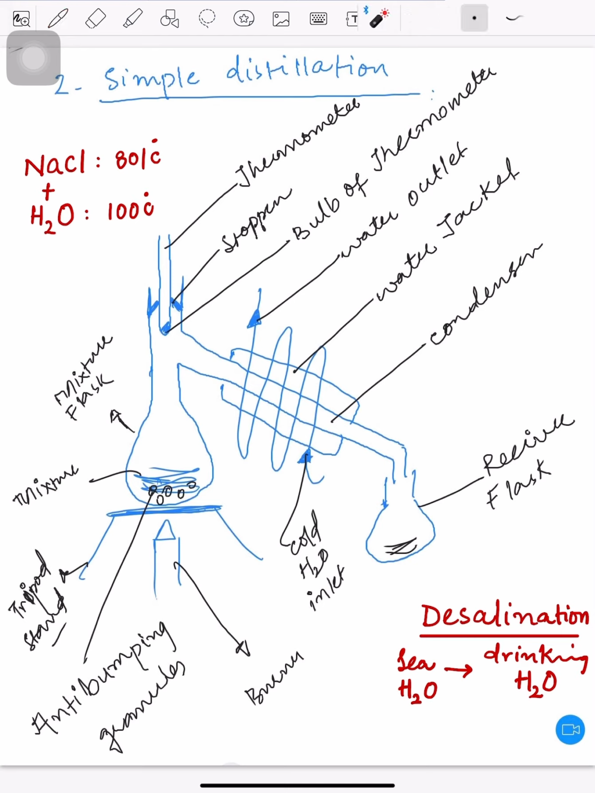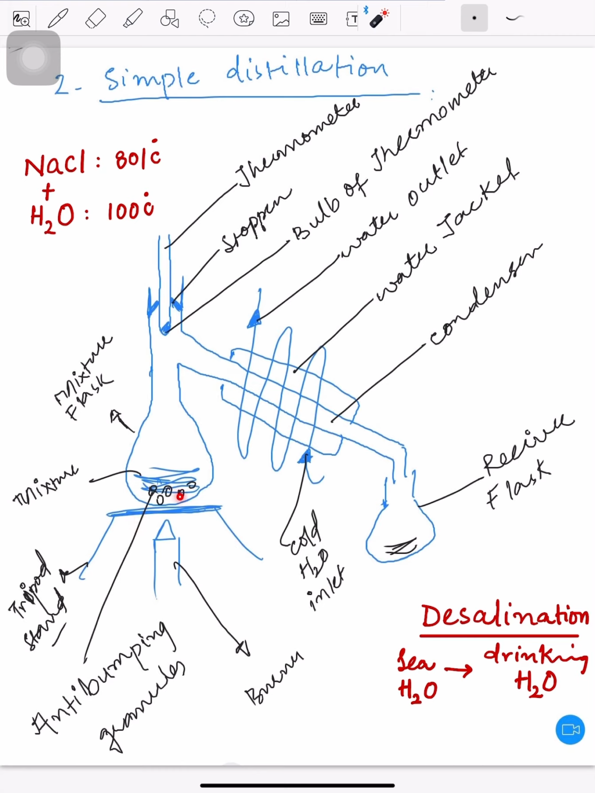So what we have done, we have taken this mixture flask. In this mixture flask we have the mixture of sodium chloride and water, and there are some anti-bumping granules as well. I will tell you the reason for adding these as well, but first let me explain the diagram, and then I will tell you the reason for each and everything. Here is a burner. This burner can be an electric burner, or it can be a Bunsen burner if you are performing it in the lab, for example. And it is a tripod stand. Obviously, the third leg of the tripod stand cannot be drawn on paper.